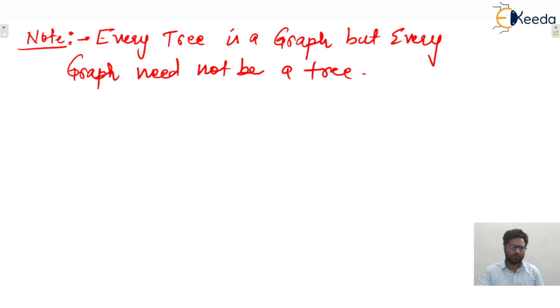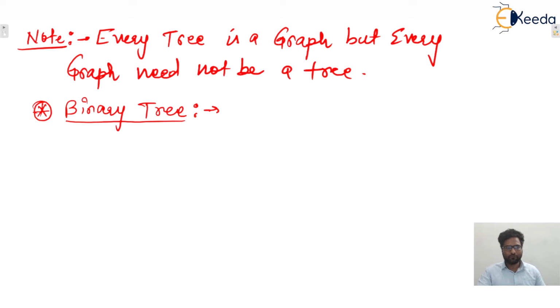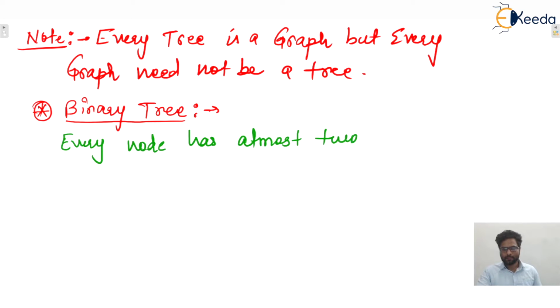Okay, so there are various types of trees. The first one is the binary tree. Binary tree means every node has at most two children. And that tree is known as a binary tree.